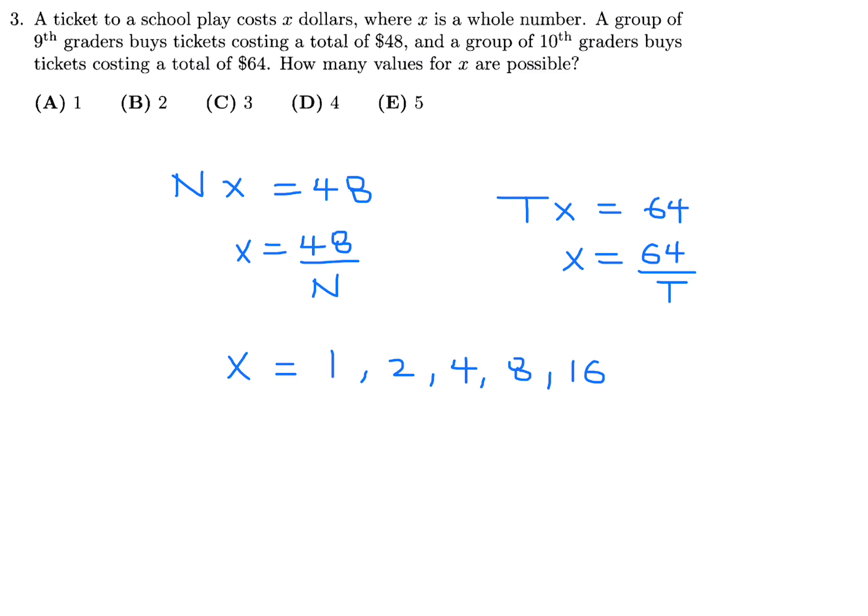For any of these, you would get integer values for N and T, because N represents the number of 9th graders and T represents the number of 10th graders. So the number of values is what they're asking, and there's 5 of them. So 5 possible values for X. So number 3, the answer is E.